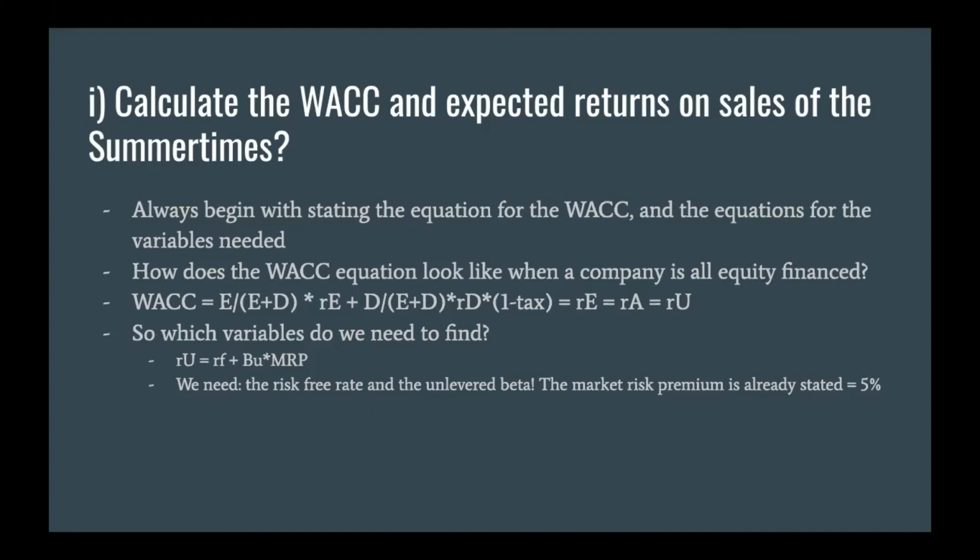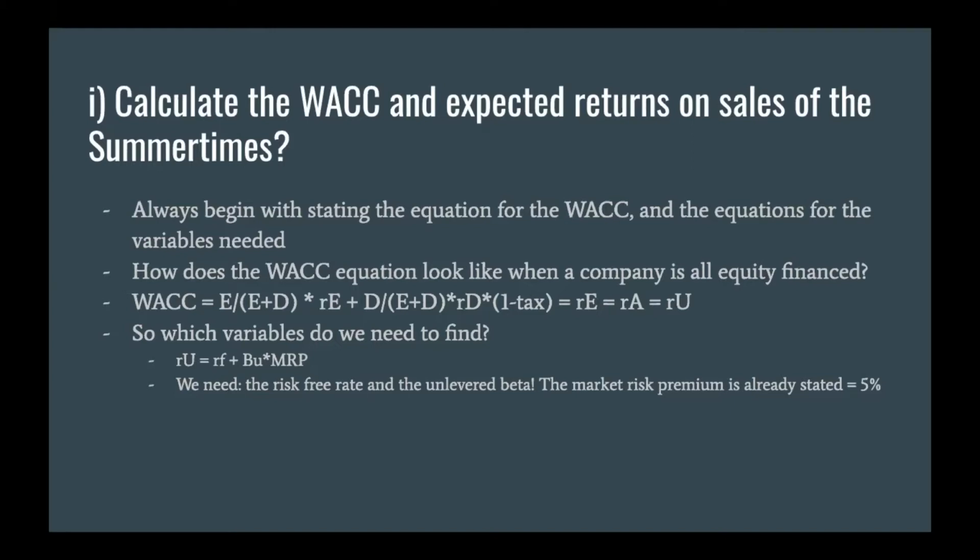By that we know that the only variable we actually need to find in order to calculate the WACC is RU, the unlevered rate. The basic calculation for that is the risk-free rate plus the unlevered beta times the market risk premium.